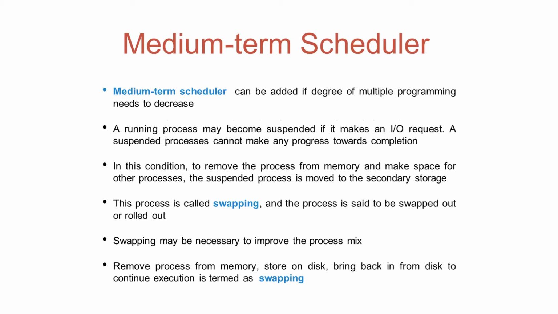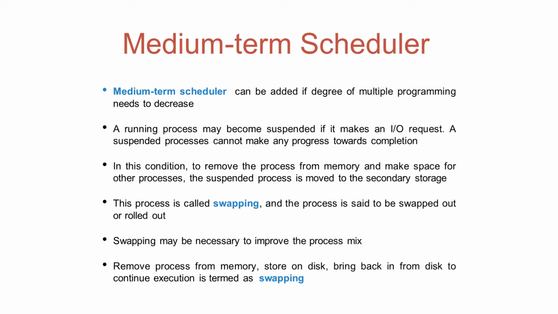Now let's understand the third type of scheduler, which is the medium-term scheduler. The key idea behind a medium-term scheduler is that sometimes it is advantageous to remove a process from memory. And if we are removing a process from memory, it means we are decreasing the degree of multiprogramming. Removing the process from memory and bringing the process again into memory is known as swapping. The process is swapped out and later it is swapped in. And this swapping out and swapping in is done by the medium-term scheduler.